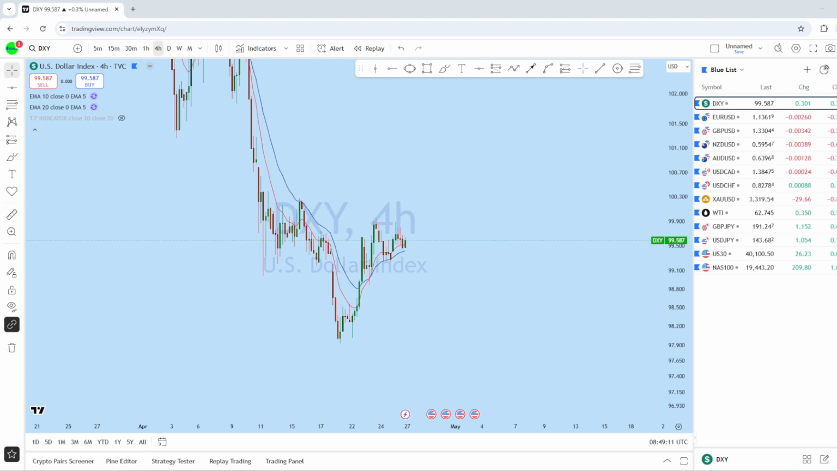Hello trader, welcome back to another weekly forex forecast for the last week of the month and also first week of the month. Coming up NFP as well as monthly and weekly close.